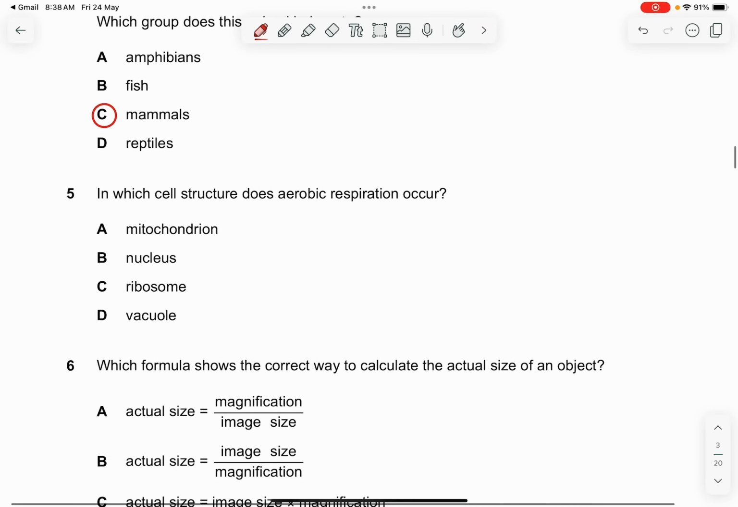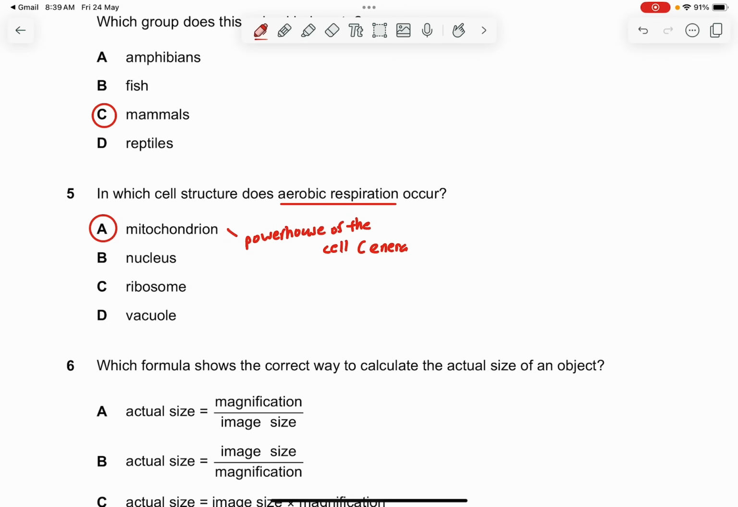Question 5. In which cell structure does aerobic respiration occur? In aerobic respiration, we use glucose and also incorporate oxygen to form carbon dioxide and water. But where does this occur? It occurs in the mitochondria, because mitochondria is also known as the powerhouse of the cell, because it produces ATP or energy.